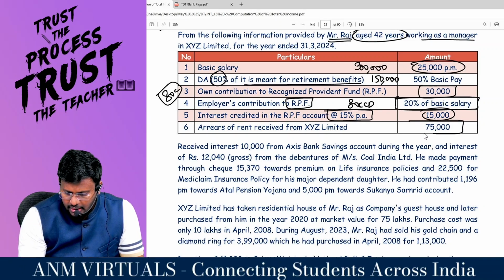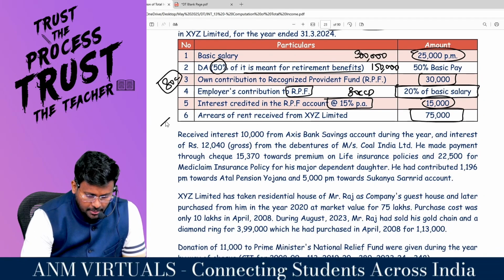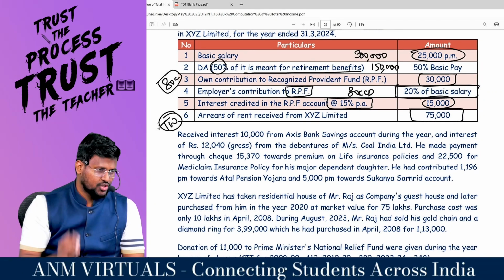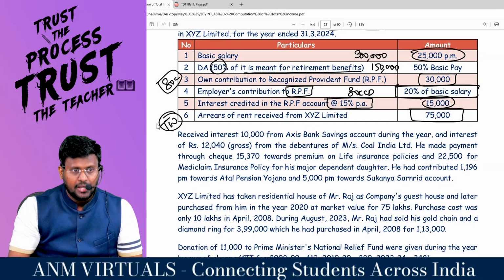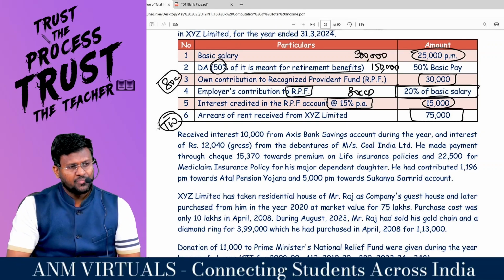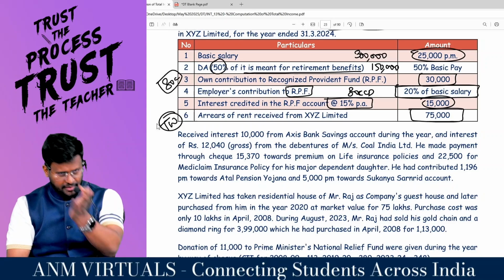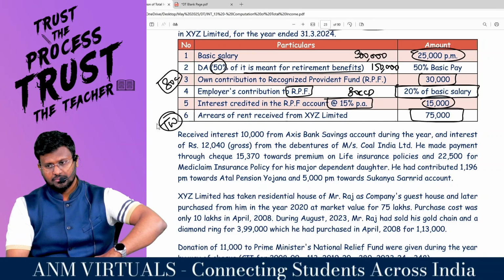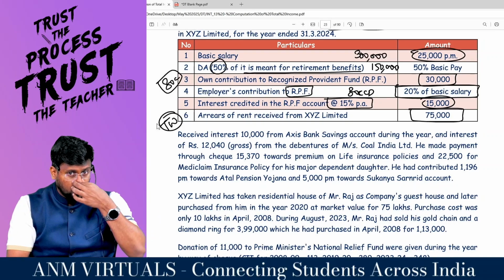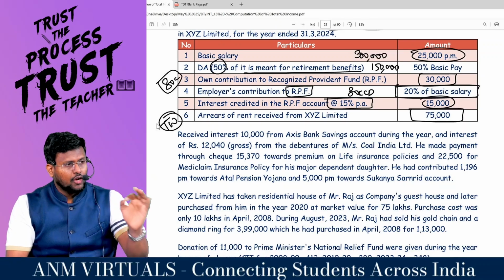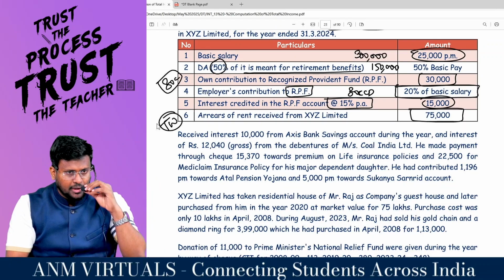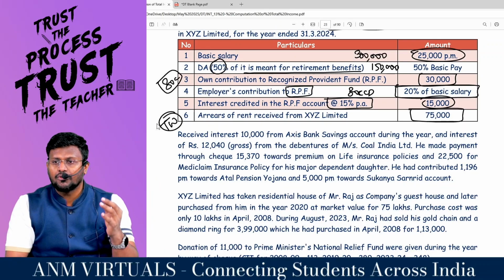Arrears of rent received from XYZ Limited. Sir, this is the takeaway of this question. There is a section called 25A talking about arrears of rent. Arrears of rent means, sir, previous year rent I am receiving in the current year. Even though you are not the owner of the house property, in the year of receipt of the arrears of rent, that will be taxable under the head income from house property.